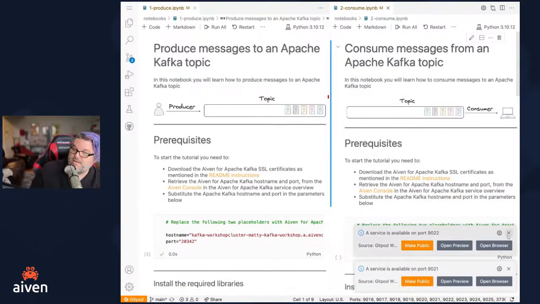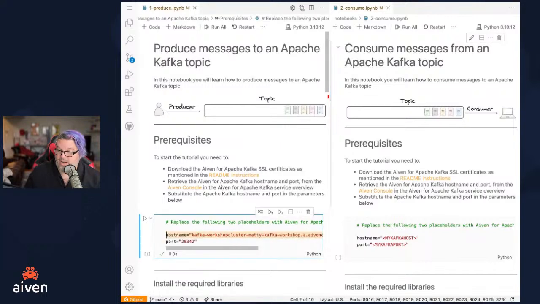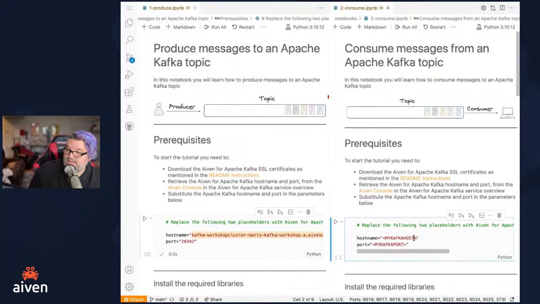So that's fine. And then similarly, again, we need to pull up our host name and our port. One of the nice things about having this right next to it is that I can just copy and paste it from there. And we know that port is going to be 20342. Cool.